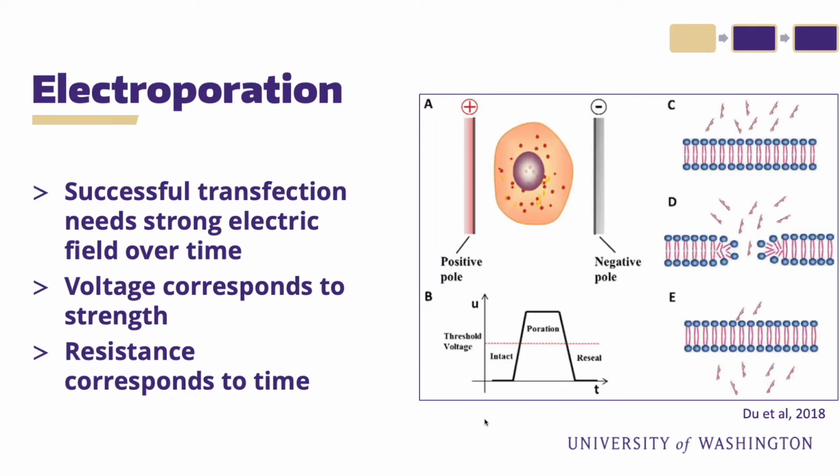There are 2 variables that need to be balanced. First is voltage. It needs to be high enough to create a pore in the membrane, and then the resistance. The resistance corresponds to the amount of time that the pore is open. We will need a high enough voltage over a long enough time to introduce the CRISPR reagents, but not for too long or otherwise the cells will be damaged and die.